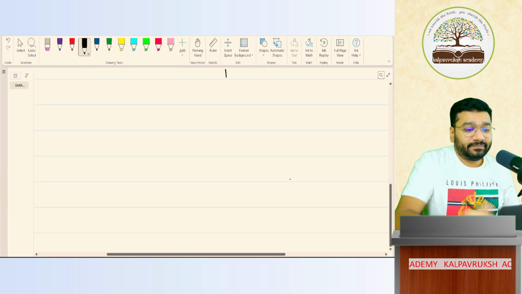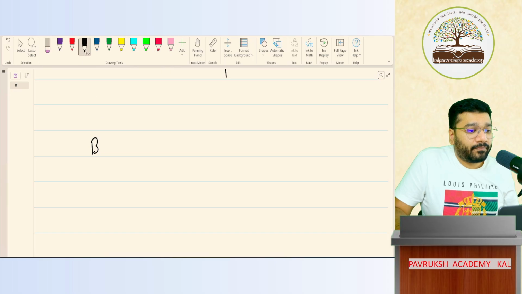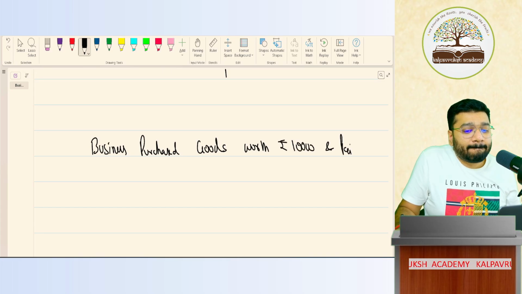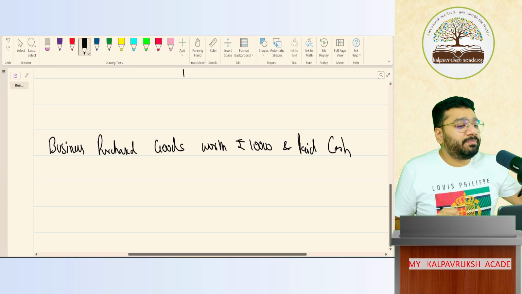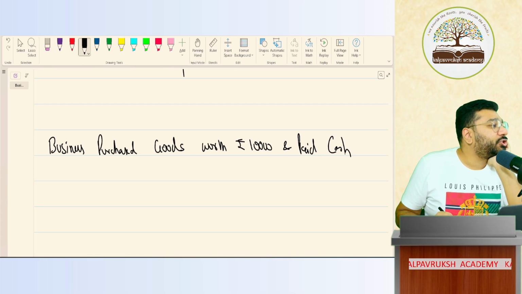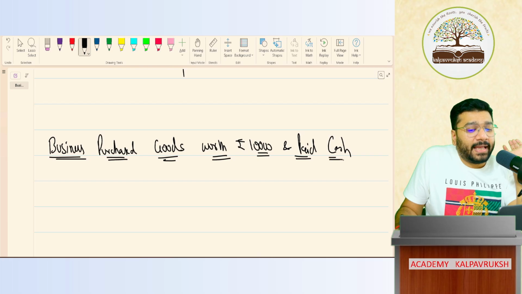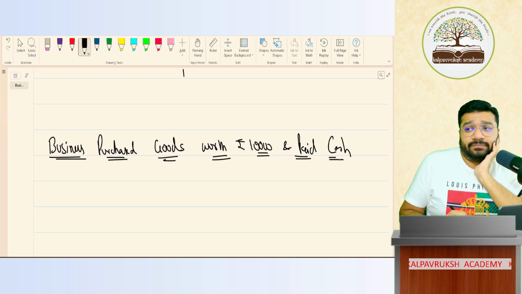For example, business purchased goods worth 10,000 and paid cash. Any problem? Business purchased goods worth 10,000 and paid cash. Is this a transaction or not?